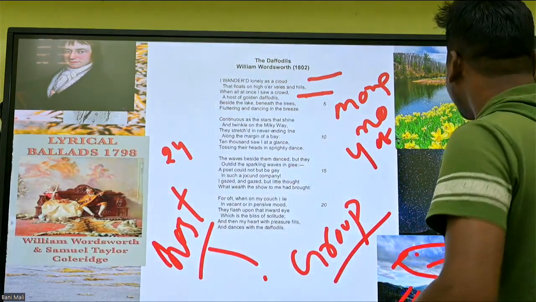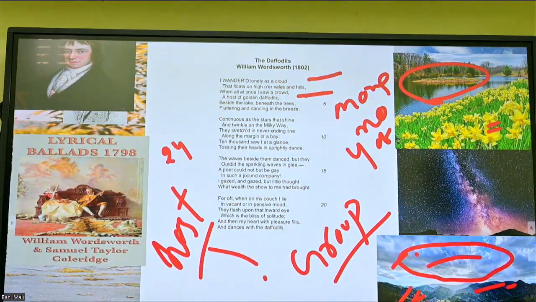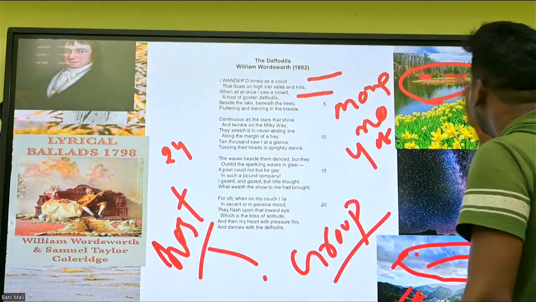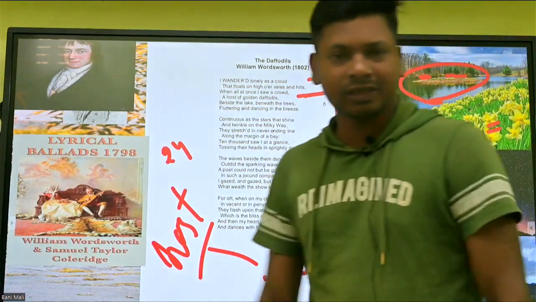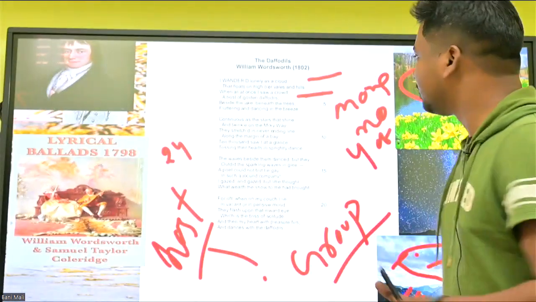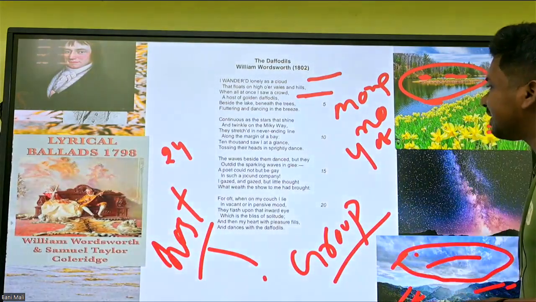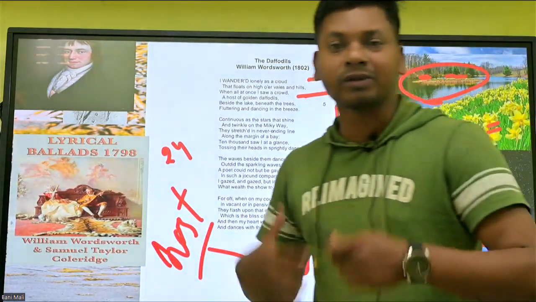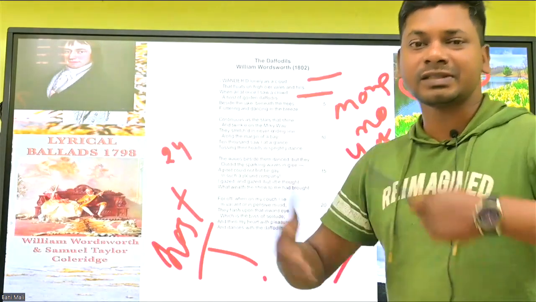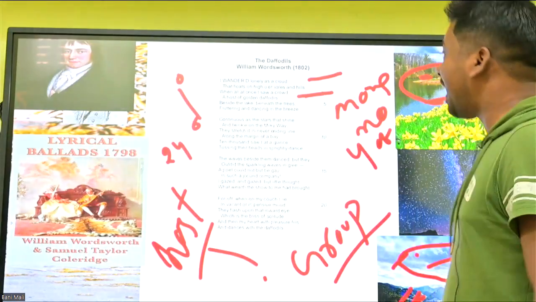Beside the lake, the lake is the outer part of the sea, we can say. Beside the lake and beneath, beneath means under. Under the tree, I have seen a large number of daffodils. This is the narration the writer talks about. Beside the lake, beneath the trees, fluttering and dancing in the breeze. What exactly are they doing? They are fluttering just like a bird, trying to move from one part to another, and they are dancing as well.